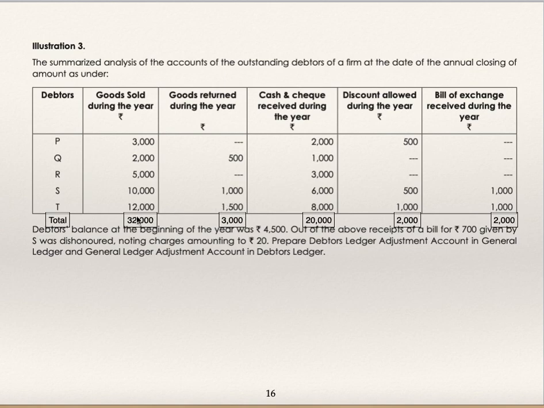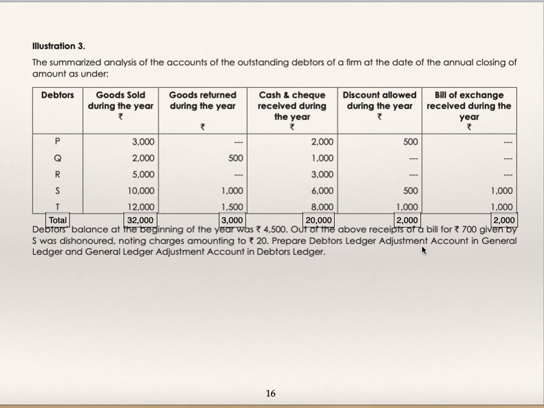Debtors balance at the beginning of the year was 4,500. Out of above receipt of a bill 700 given by S was dishonored, noting charges amounting to 20. Prepare debtors ledger adjustment account in general ledger and general ledger adjustment account in debtors ledger.